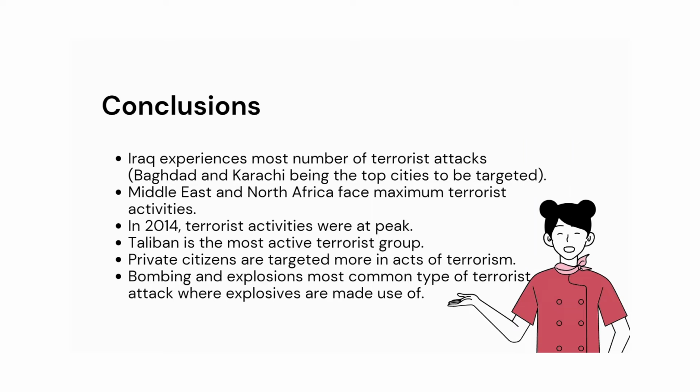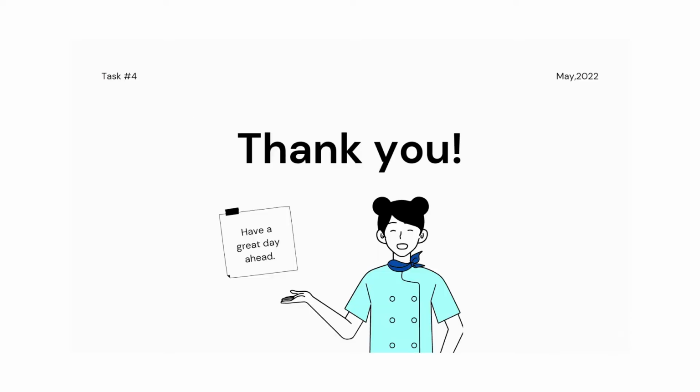So summarizing it all, we observe that Iraq is the most frequent spot of terrorist attacks, within which Baghdad and Karachi are the top cities to be targeted. The most common regions of terrorist activities are Middle East and North Africa. In 2014, terrorist activities were at peak. In acts of terrorism, private citizens are more likely to be targeted, and the most common type of terrorist attack is explosions.